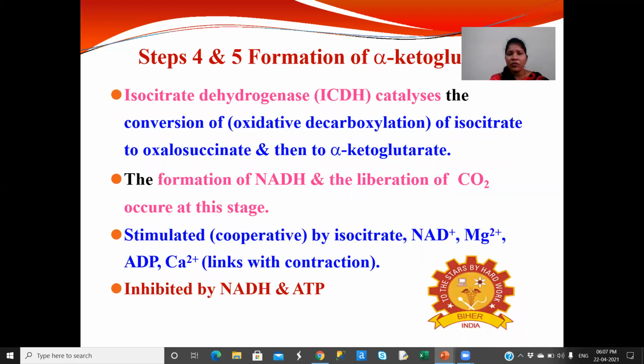Steps 4 and 5, the formation of alpha ketoglutarate. Here, isocitrate dehydrogenase catalyzes the conversion of isocitrate to oxalosuccinate and then to alpha ketoglutarate. The formation of NADH and the liberation of carbon dioxide occur at this stage, which is stimulated by isocitrate, NAD+, magnesium ion and ADP, and inhibited by NADH and ATP.